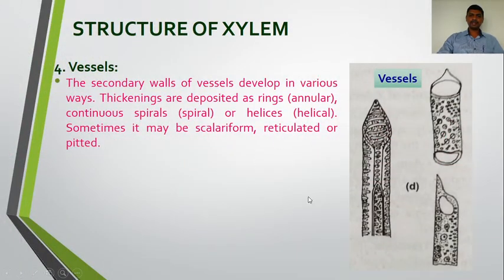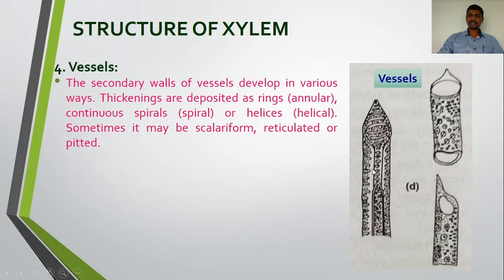Now here, if you see the cell wall deposition of the vessels, we find the different thickening patterns that we saw in the tracheids also. The secondary wall of the vessels develops in various ways. The thickenings are deposited in the form of rings, so we call them annular vessels. We saw in these tracheids also annular rings on the cell wall. These rings are nothing but the deposition of the lignin. So the deposition of the lignin on the vessels takes place in the form of rings. Such vessels are annular vessels.